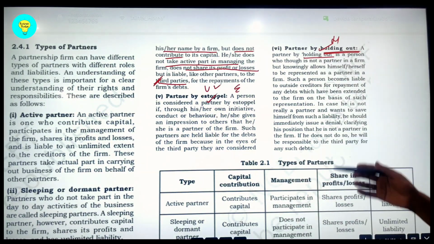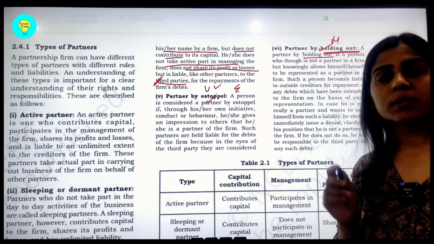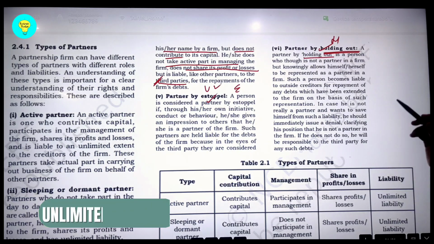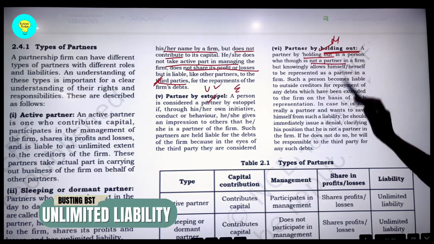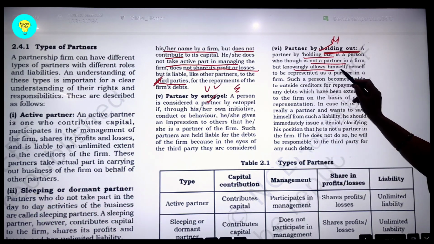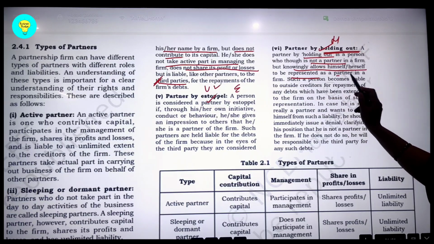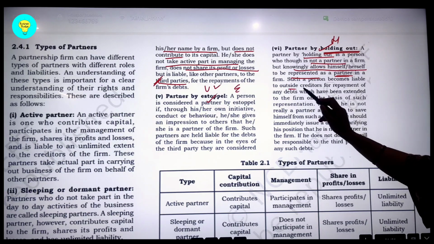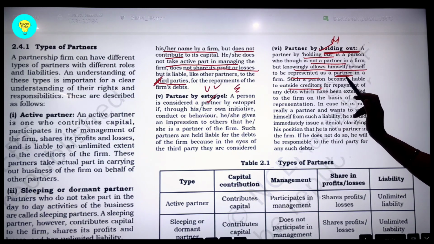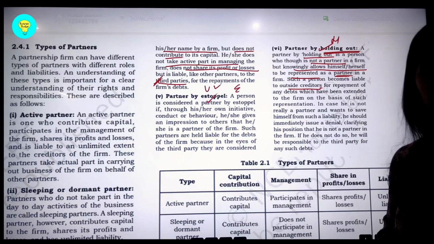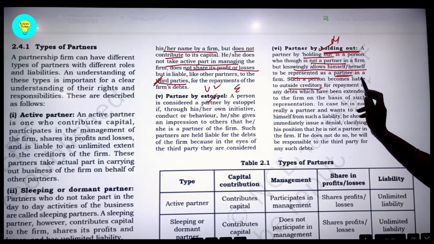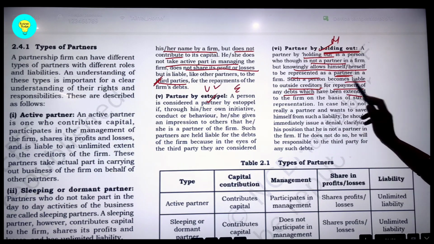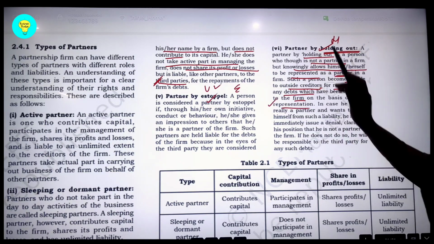So that is how he becomes the partner to the third party, because the third party understands him to be a partner, and thereby he becomes unlimitedly liable. So he is not a partner for sure, but knowingly allows himself or herself to be represented as a partner in the firm. Due to such an act, the outsiders or creditors or third parties have faith in that particular person and they contribute, and hence he becomes liable towards those parties for repayment of any kind of debt extended to the firm on the basis of such a representation.